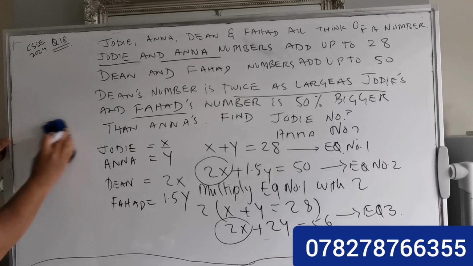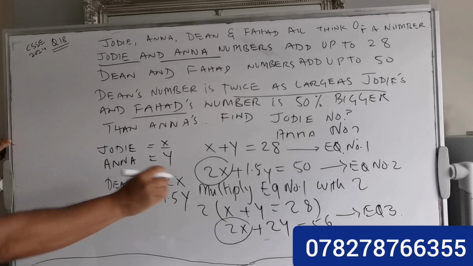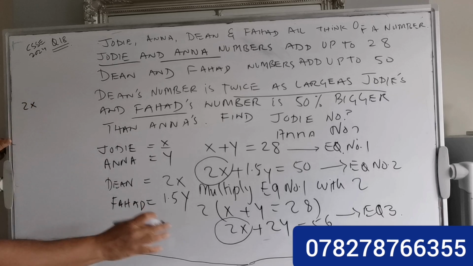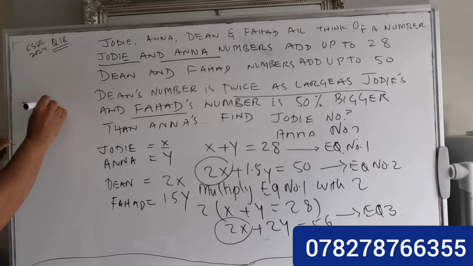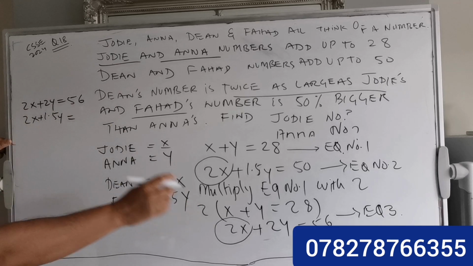So I can rewrite equation number 3, which is 2x plus 2y equal to 56. And equation number 2 is 2x plus 1.5y equal to 50.